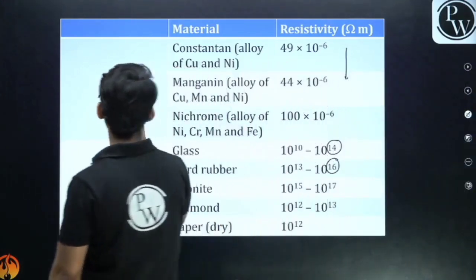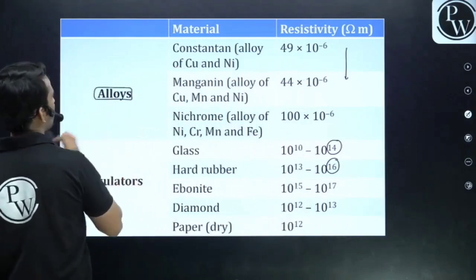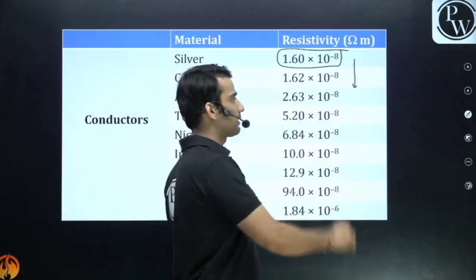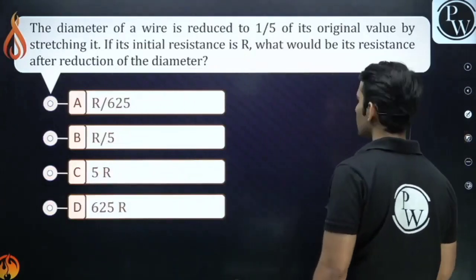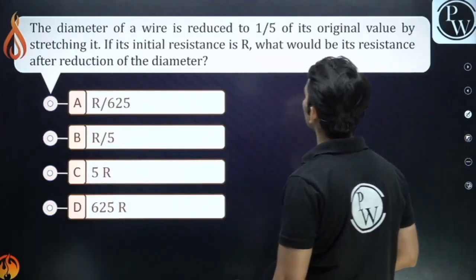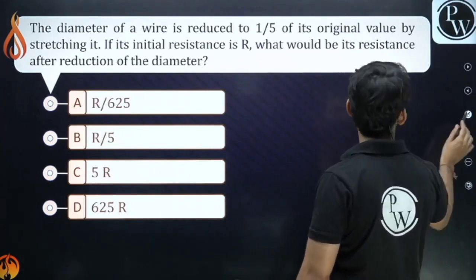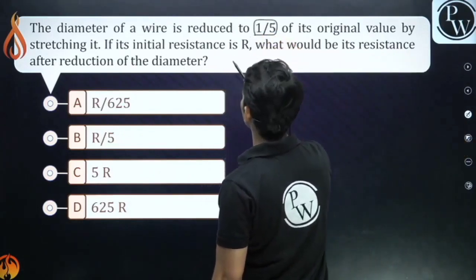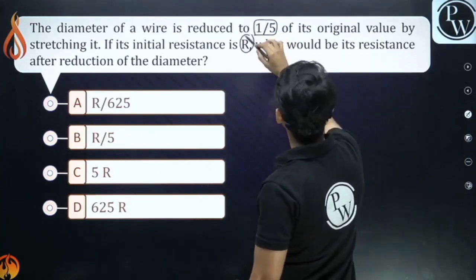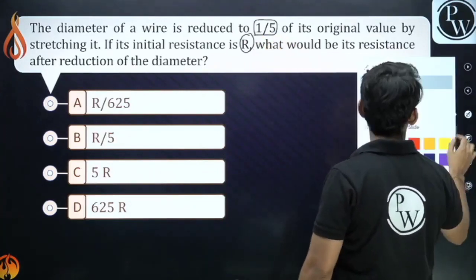Clear guys? So we have conductors, alloys and insulators. Let's have a look at this question. The diameter of a wire is reduced to 1/5 of its original value. If the initial resistance is R, what will be its resistance after the reduction?